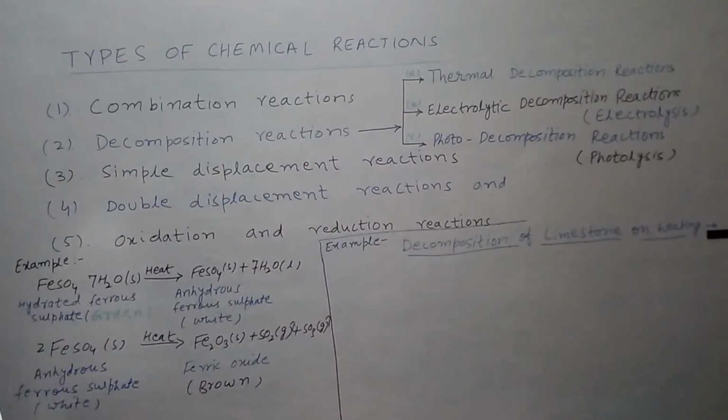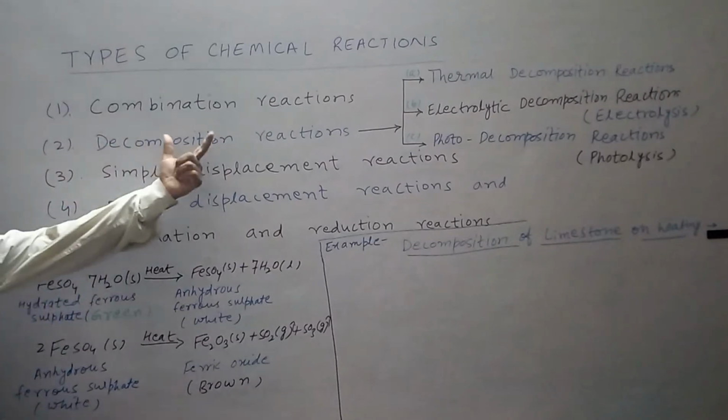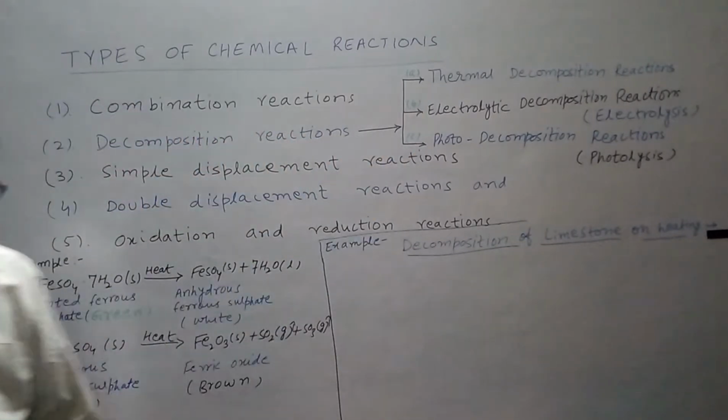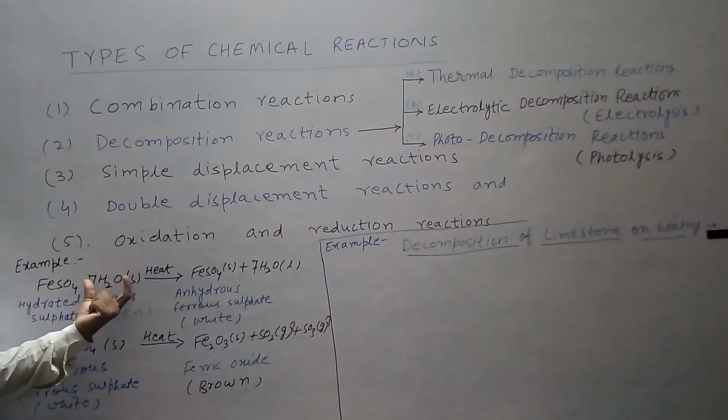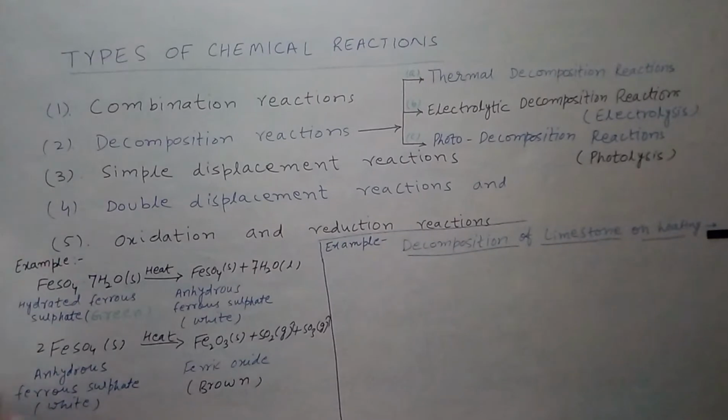Now I can take a simple example of decomposition reactions. We take hydrated ferrous sulfate. What is the meaning of hydrated ferrous sulfate? It means ferrous sulfate has water molecules. And when we observe it, its color is green.